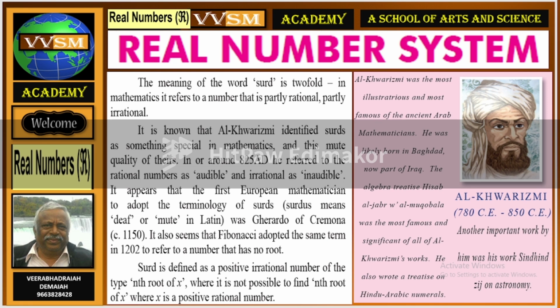Al-Khwarizmi was the most illustrious and most famous of the ancient Arab mathematicians. He was likely born in Baghdad, now part of Iraq. The algebra treatise Hisab al-Jabr wa'l-Muqabala was the most famous and significant of all Al-Khwarizmi's works. Another important work by him was his Sindhind, on astronomy.